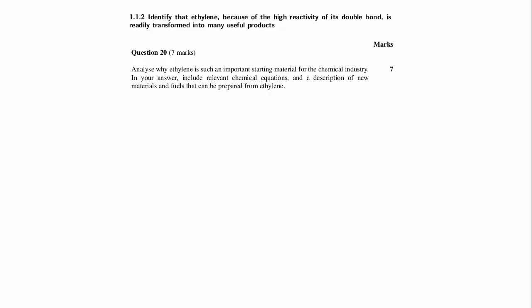Let's take a look at the key elements of this question. We're looking at ethylene as a starting material in the chemical industry. The question is primarily asking, why is it so? But then it goes on and tells us a little bit about how to answer the question. It wants us to include chemical equations and a description of both new materials and fuels. Remember, we're thinking about reactions that start with ethylene, so forget about the production of ethylene itself.